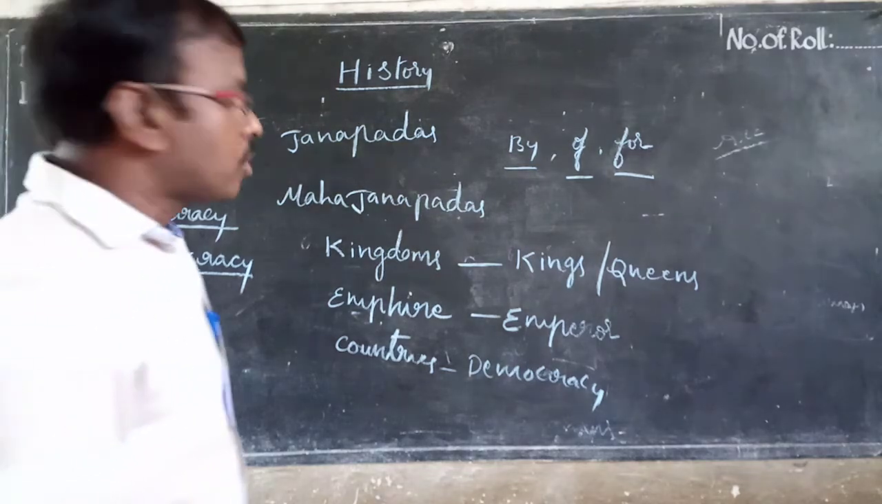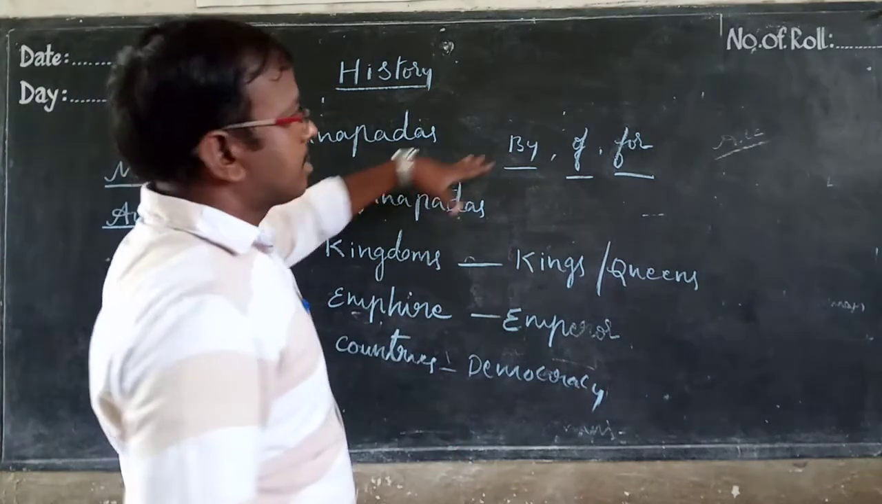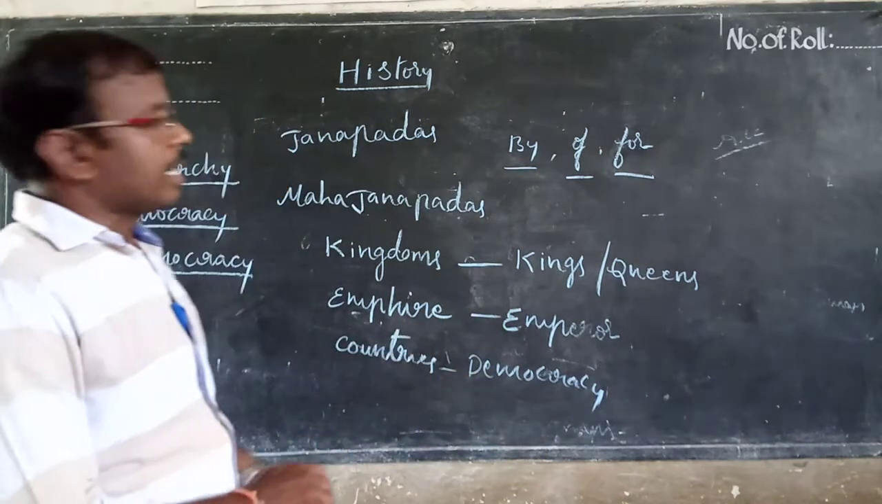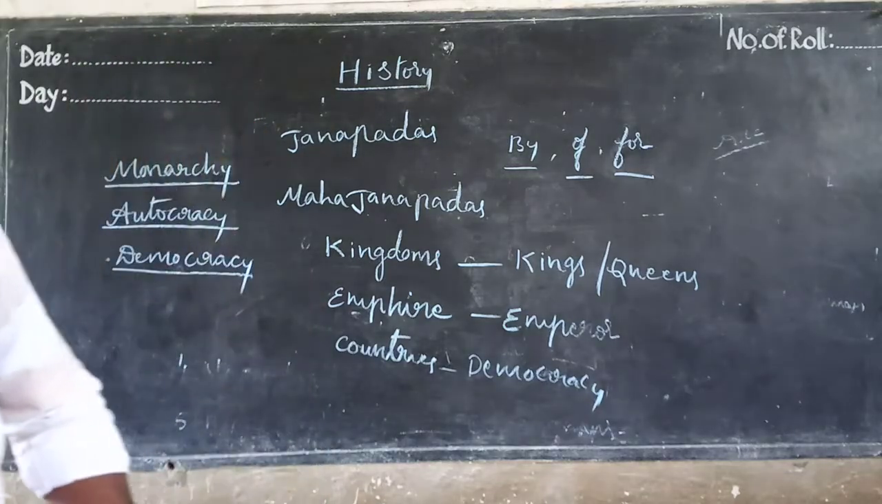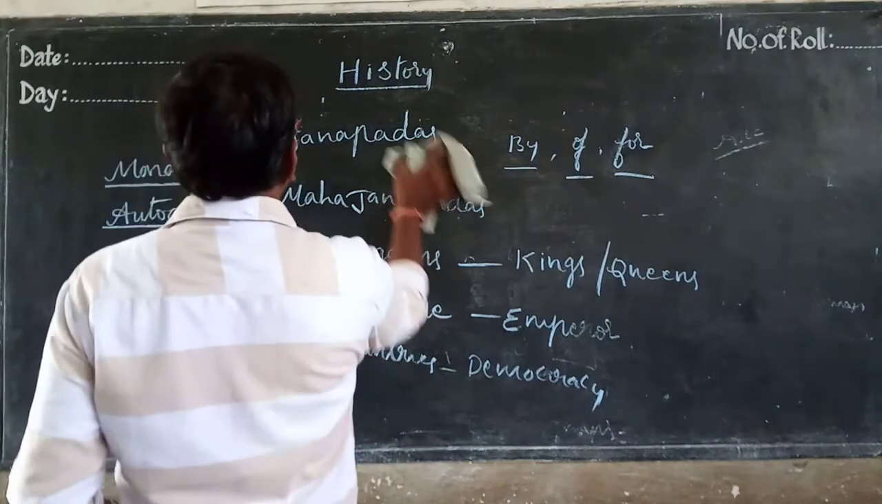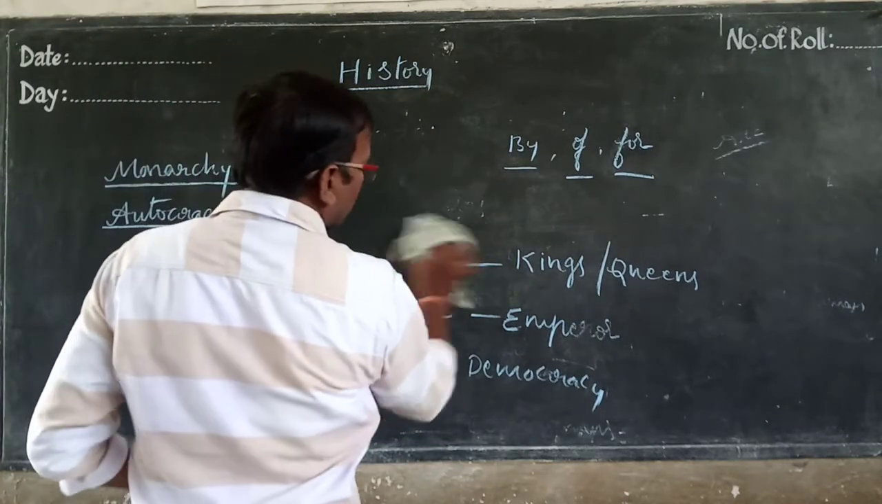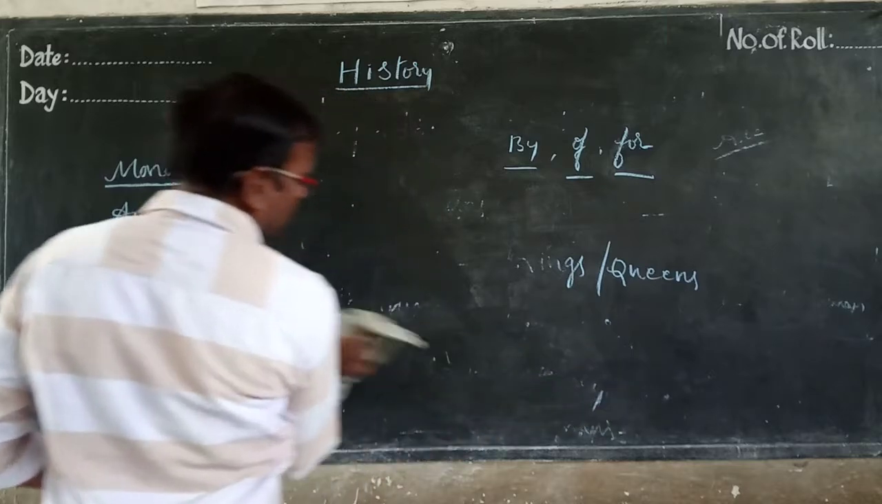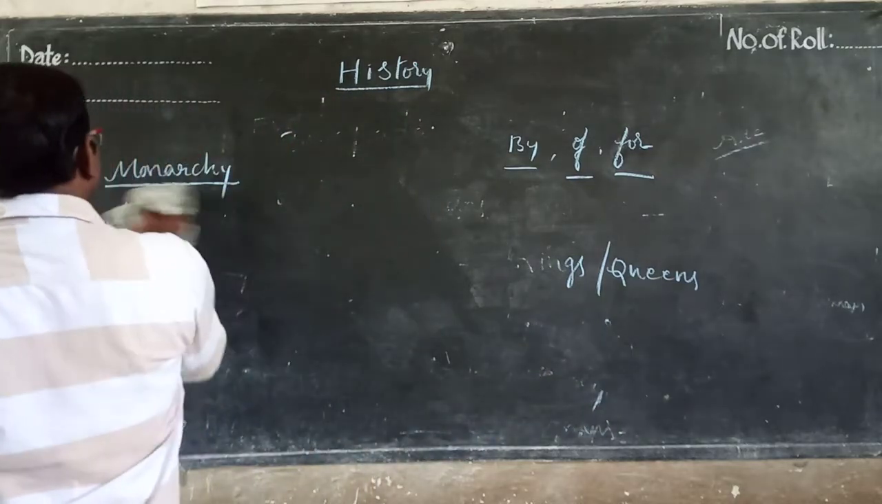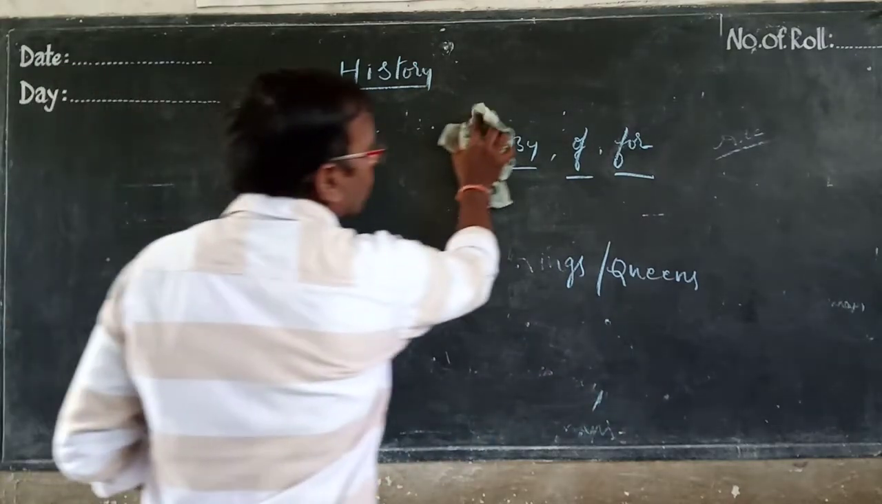Okay, I understood. In governance, there will be central level government, state level government, and local level government. That is called politics. This is called the state of governance. In that governance, we know,